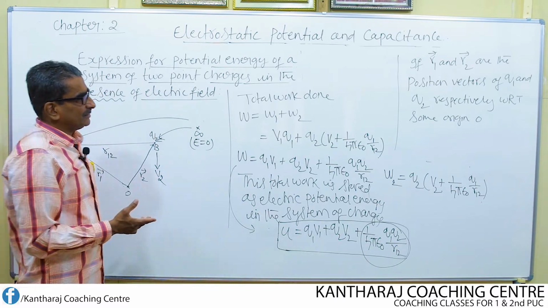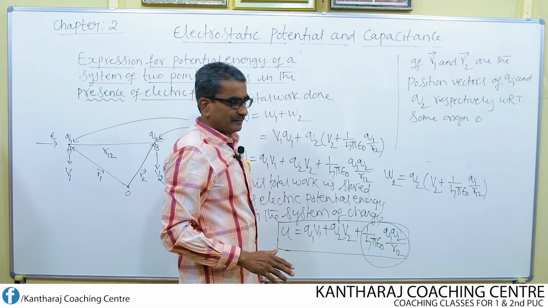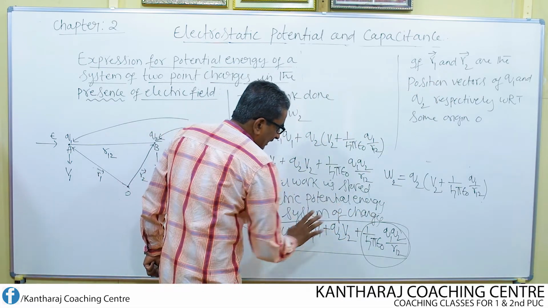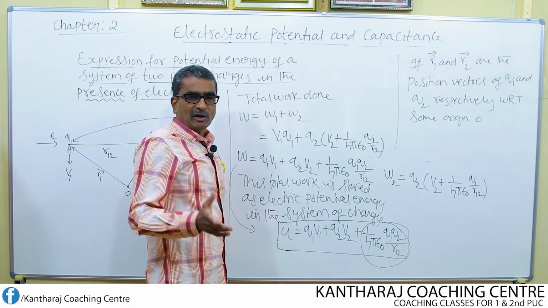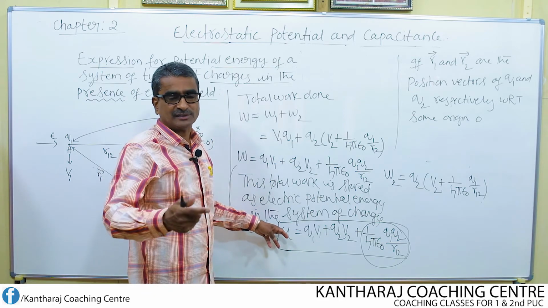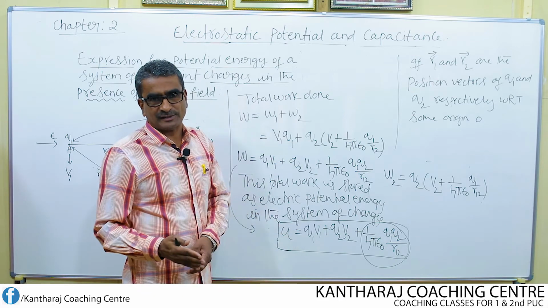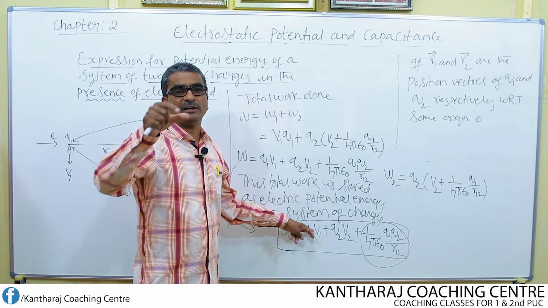What is the purpose of considering the position vector here? We know that electric potential is a scalar quantity, and potential energy is also a scalar quantity. We have to show that this potential energy varies if the distance varies, that is, potential depends on the distance.